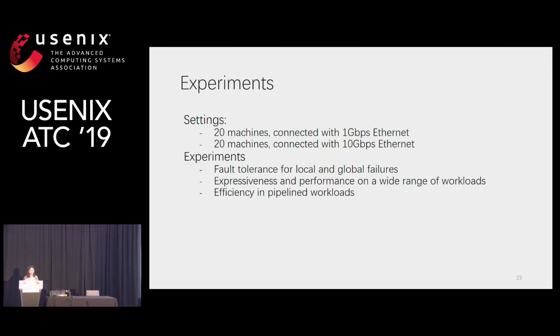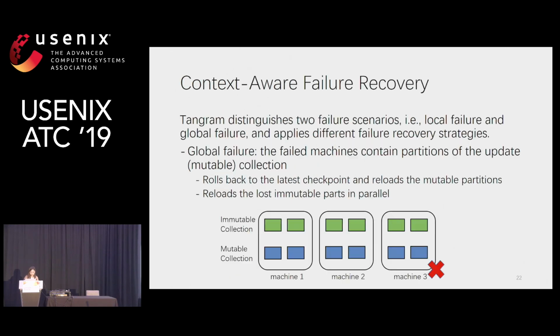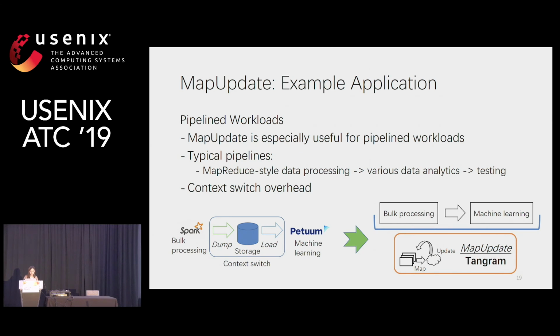Okay, so let's go to the slide. Sorry. Can I use the laser? Yes, please. This figure illustrates the reason why we have context switch when using different specialized systems.